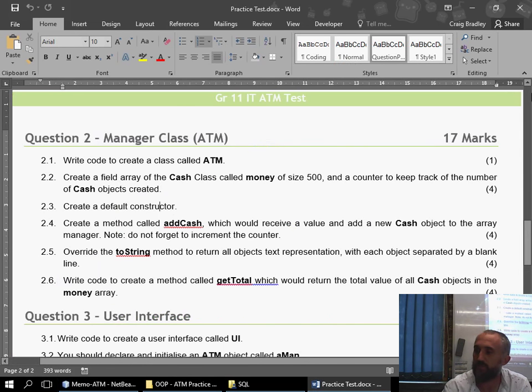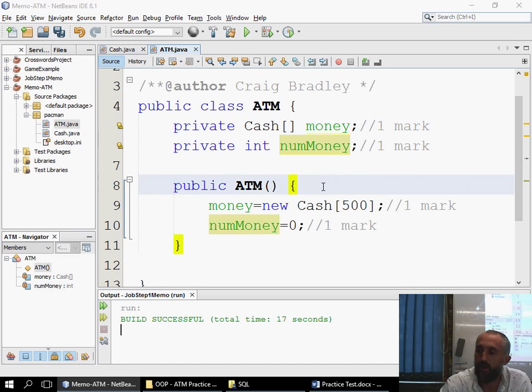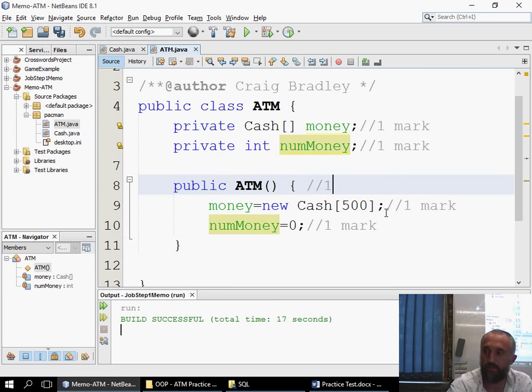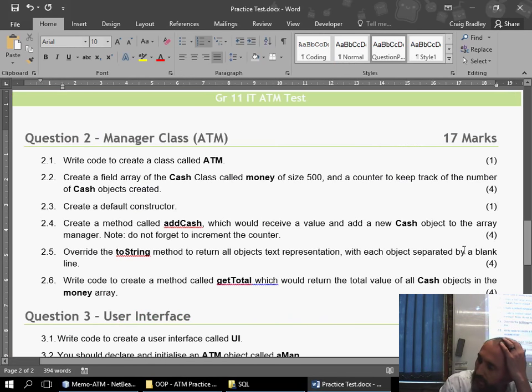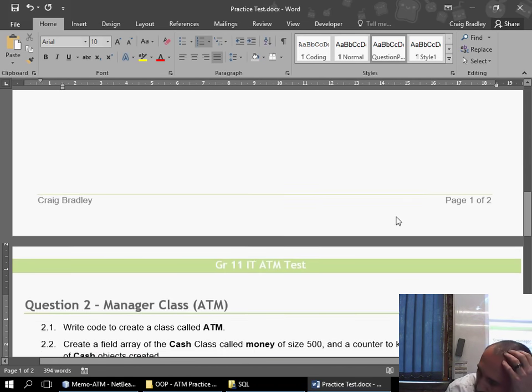Now the next question asked me, create a default constructor. That technically should be worth a mark at least. This should also be worth a mark. And if you created this here, that would be worth 1 mark. Do you guys get that? Okay, now the next thing, unfortunately, is now out of 41 instead of 40, whatever the whole overall thing is out of in total.